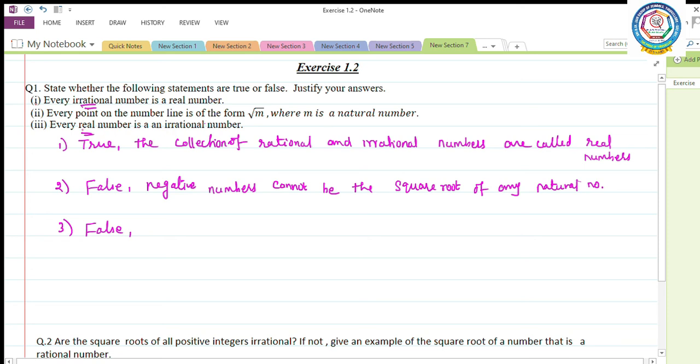For example, I am going to take 2. 2 is a real number, but it is not an irrational number. An irrational number is a real number, but a real number is not necessarily an irrational number.